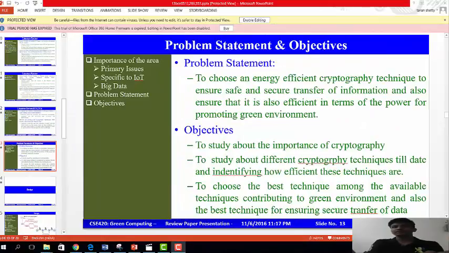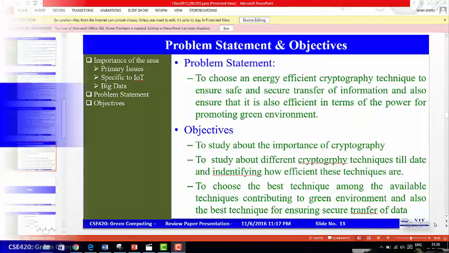Coming to the problem statement and objectives. Problem statement: to choose an energy efficient cryptography technique to ensure safe and secure transfer of information and also ensure that it is also efficient in terms of power consumption for promoting a green environment. Objectives: to study the importance of cryptography, to study different cryptographic techniques till date and identify how efficient these techniques are, to choose the best technique among the available techniques contributing to a green environment, and also the best technique for ensuring secure transfer of data.